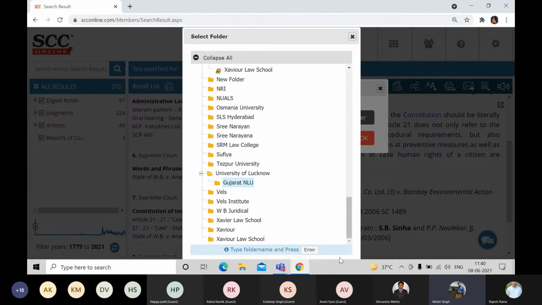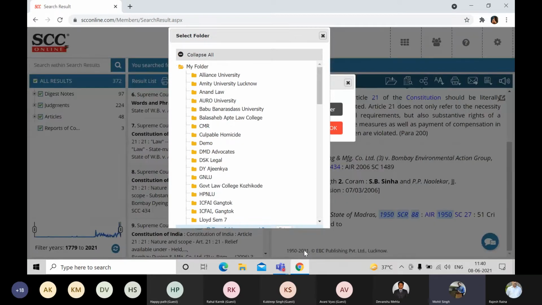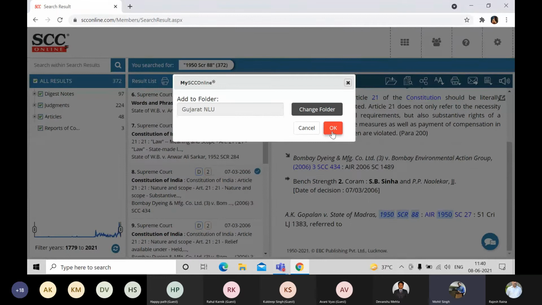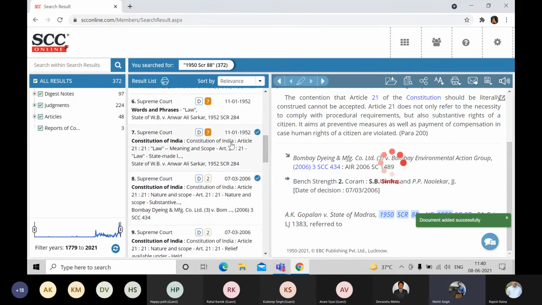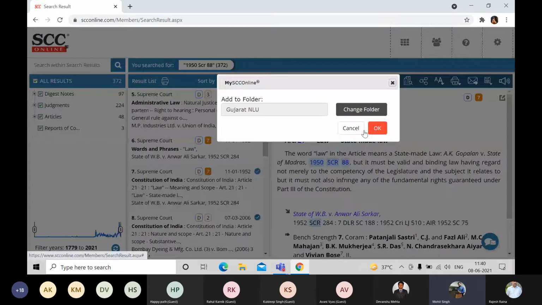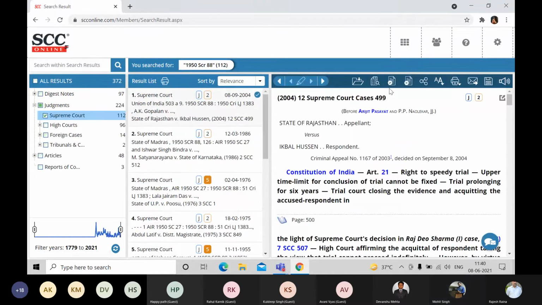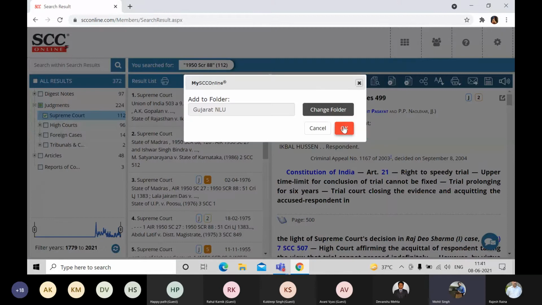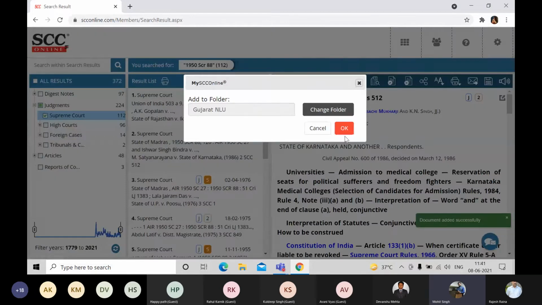Now, this is the first step. This method gives the user the flexibility, whether they're working on one screen or on different screens. They can still upload the files inside a particular folder, right? So quickly, Mr. Anna, please upload 2 digest notes, 4 judgments, and 1 article as per your choice. There you go. 2 digest notes have been uploaded. We are going to the left hand side. Quickly, we'll upload some Supreme Court judgments. And with the same method, I can certainly go with OK and upload it. Again, there is no limit for that.